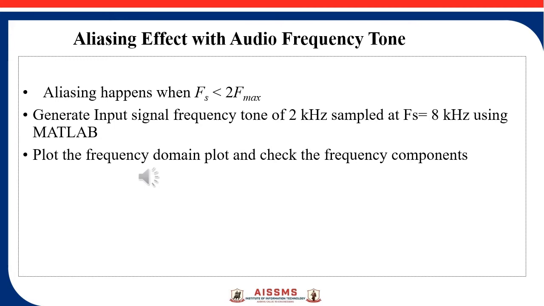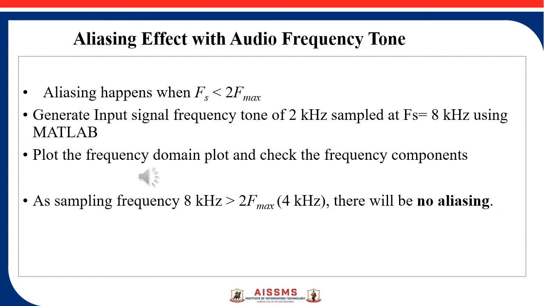Okay, so this is a 2 kilohertz frequency tone which is sampled at 8 kilohertz sampling frequency and it is recovered back. Now as the sampling frequency is 8 kilohertz, greater than 2f maximum, according to sampling theorem, what should be the sampling frequency? As the input frequency is 2 kilohertz, sampling frequency should be greater than 4 kilohertz.